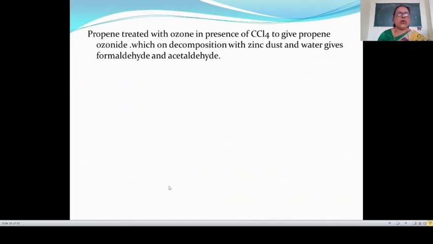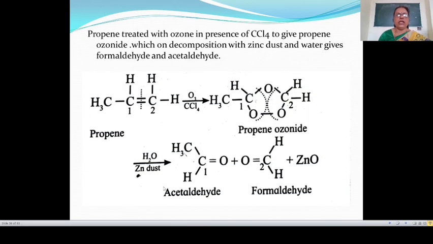Then see another example. In this case, propene is treated with ozone in presence of carbon tetrachloride as a solvent, then this gives propene ozonide. And this propene ozonide on decomposition with zinc dust and water gives acetaldehyde and formaldehyde. See this reaction. The formula of propene is CH3 CH double bond CH2. This is carbon number 1 and carbon number 2.